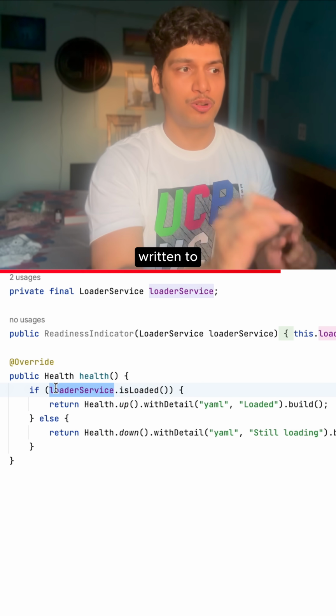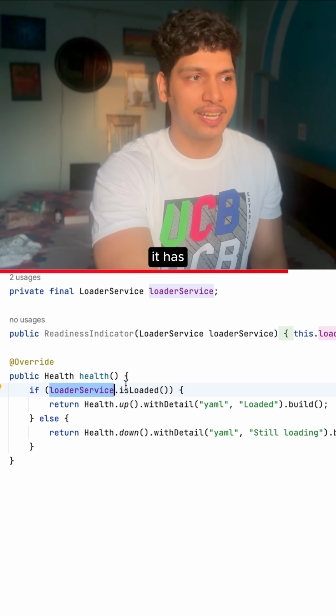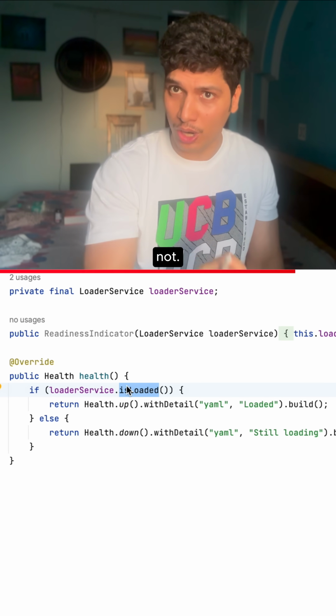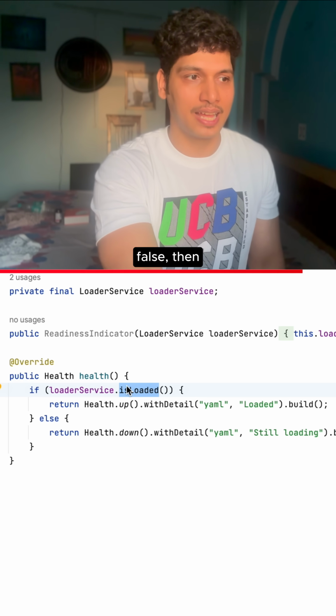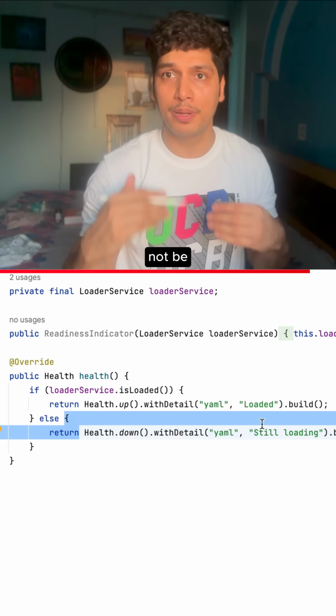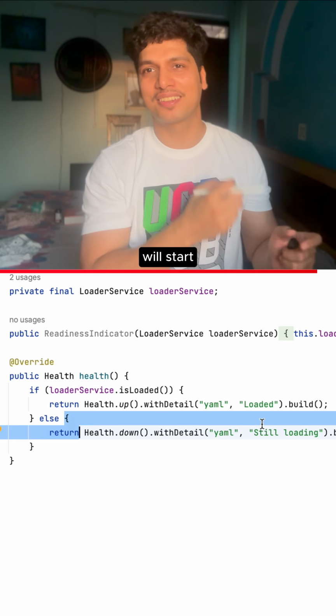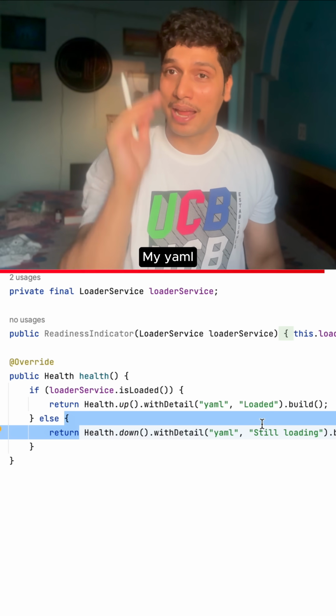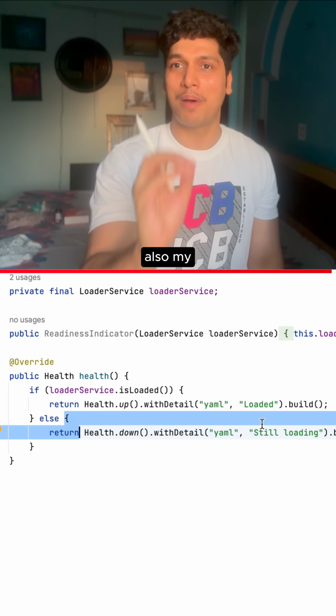I have written to check the status of my loader service, whether it has loaded the appropriate YAML file or not. If this variable returns false, then it is still in loading process. It will not be ready to receive traffic. Otherwise, it will start to behave and accept traffic. My YAML file has been loaded. Also, my main thread wasn't blocked.